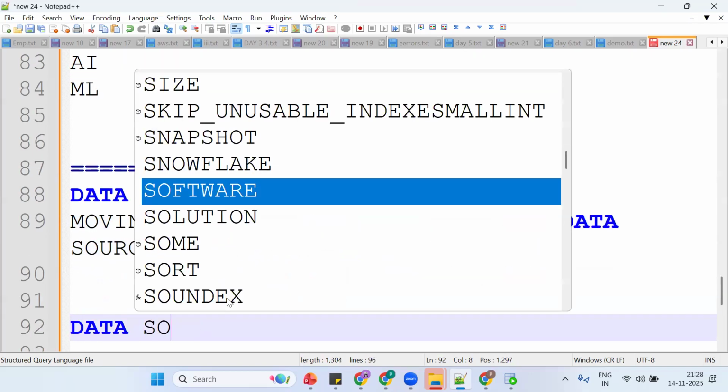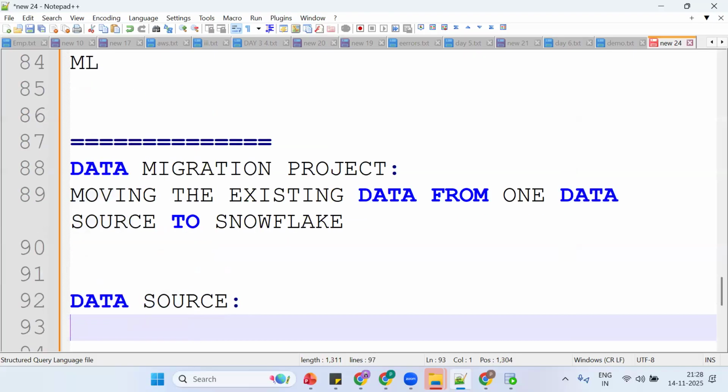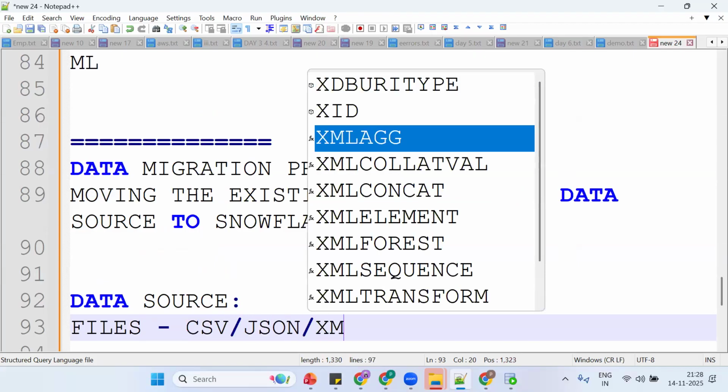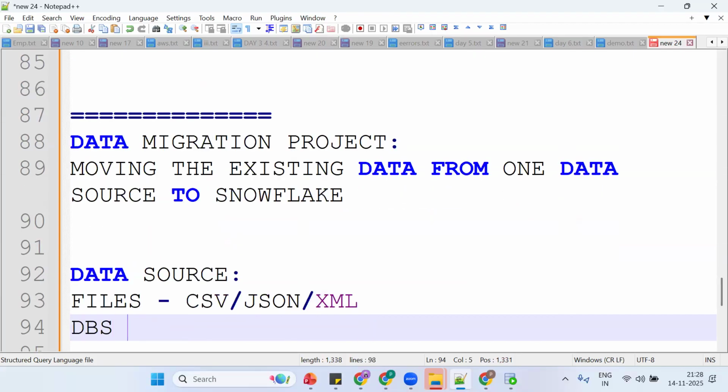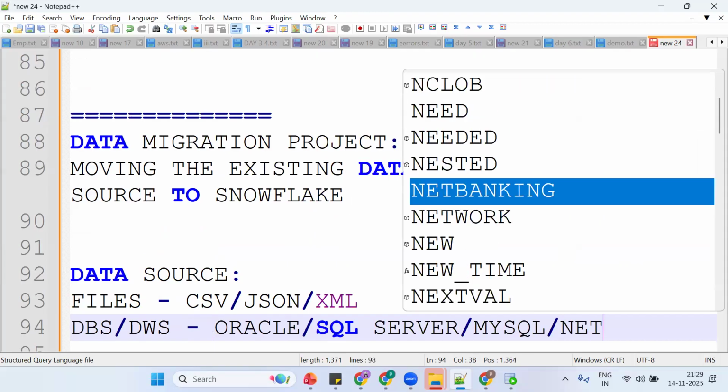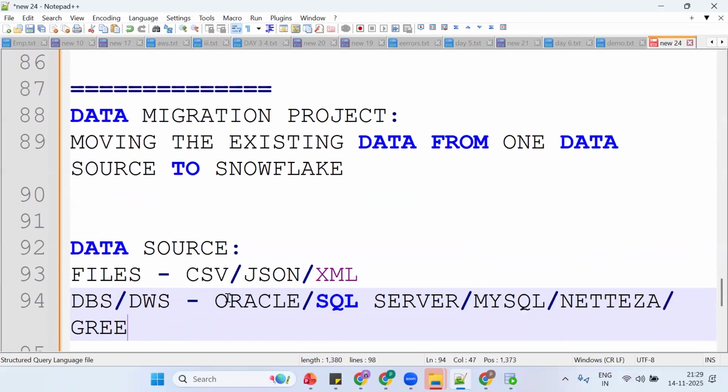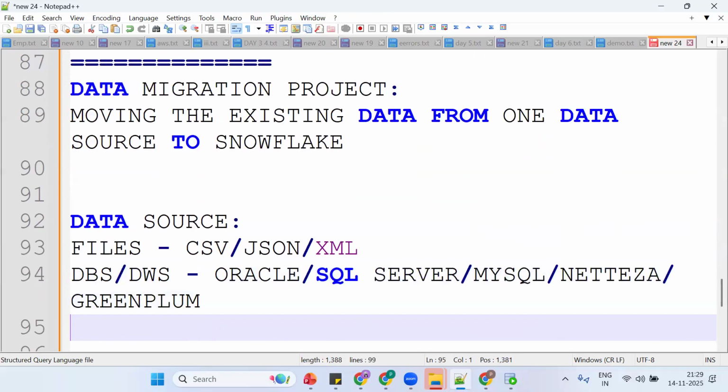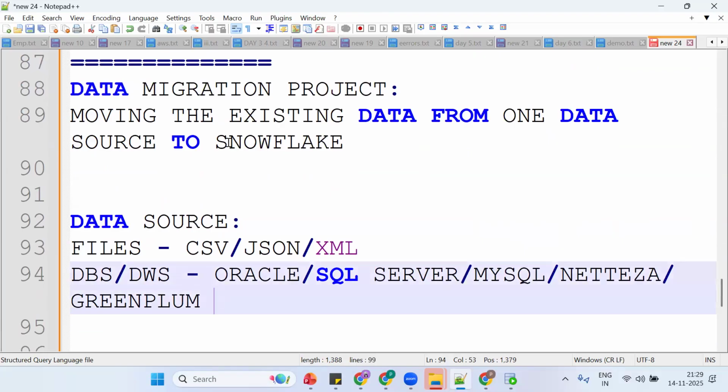Here, a data source can be files like CSV files, JSON files, XML files, or databases or data warehouses, such as your Oracle database, SQL Server database, MySQL, Netezza, or Greenplum. So we want to migrate the existing data to Snowflake.